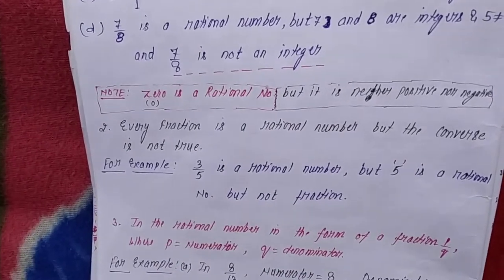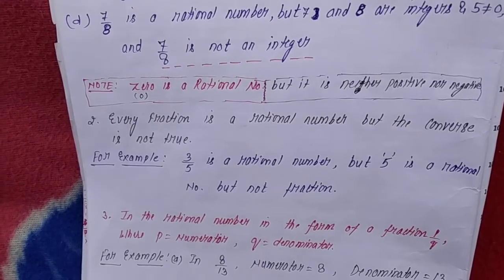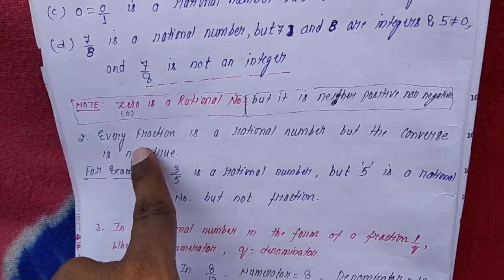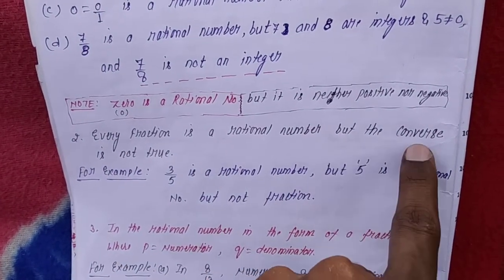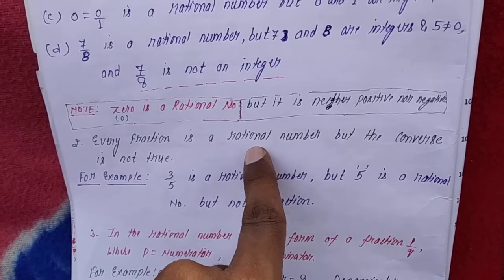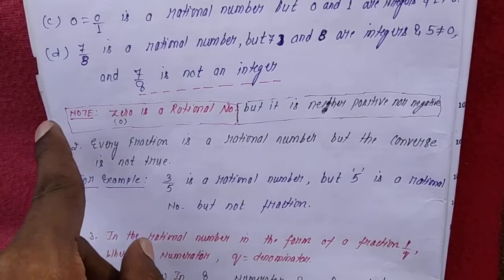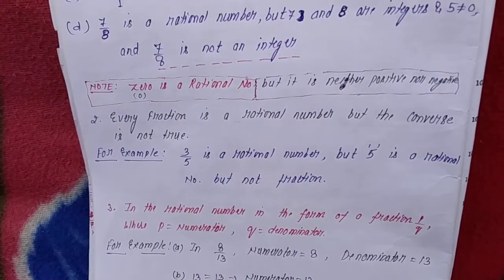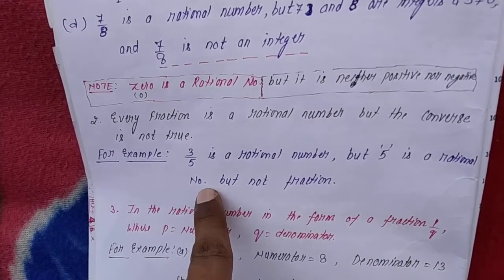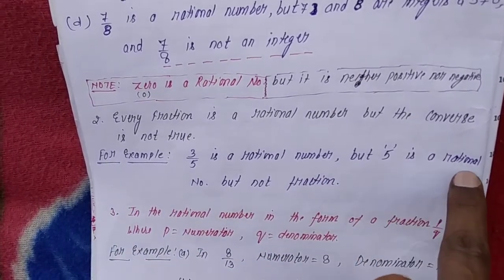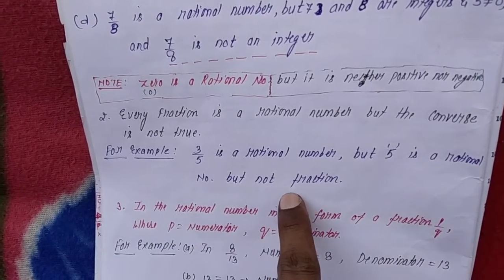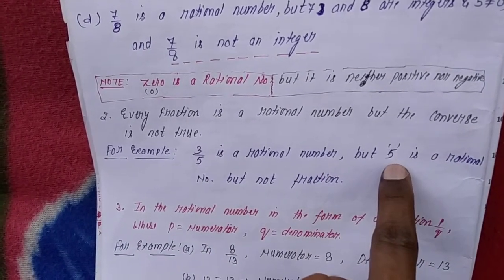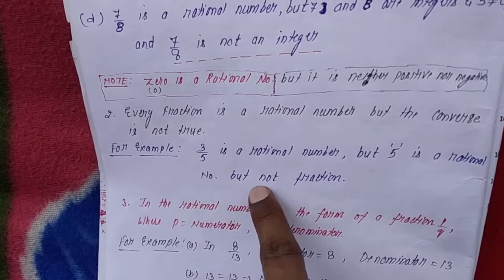Now moving to the second property. Every fraction is a rational number but the converse is not true. It means a rational number need not be a fraction, and this will be clearer with the given example. For example, 3 by 5 is a rational number, but 5 is a rational number but not a fraction.